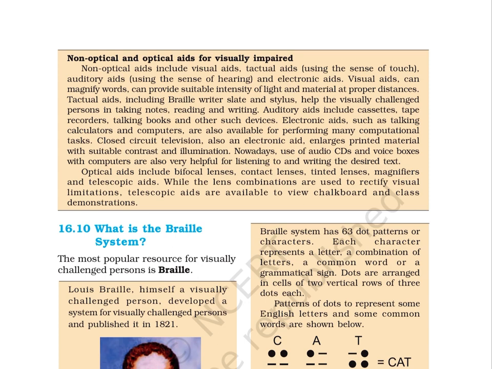Nowadays, use of audio CDs and voice boxes with computers are also very helpful for listening to and writing the desired text. Optical aids include bifocal lenses, contact lenses, tinted lenses, magnifiers, and telescopic aids. While the lens combinations are used to rectify visual limitations, telescopic aids are available to view chalkboard and class demonstrations.